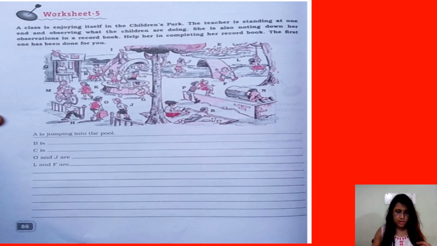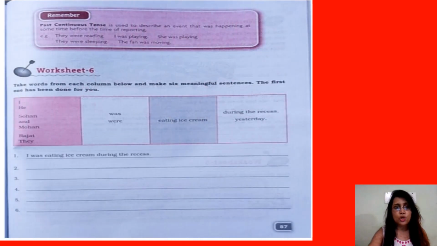P is playing with her daughter or friend. It seems that she is picking up the small girl and making him jump to the other side of the wall. F is sliding from the slide. E is having a good time in the puddle. L is swinging. A is jumping into the river. I have helped you, so now you can form the sentences. It may not be exactly what I have said, so you are free to form the sentences as per your convenience.